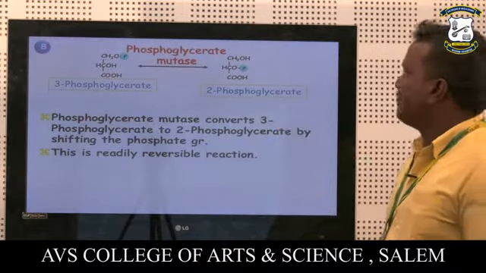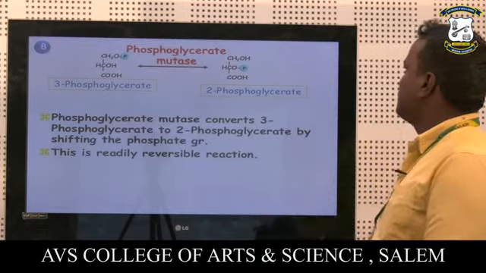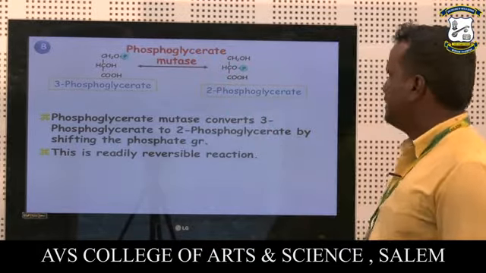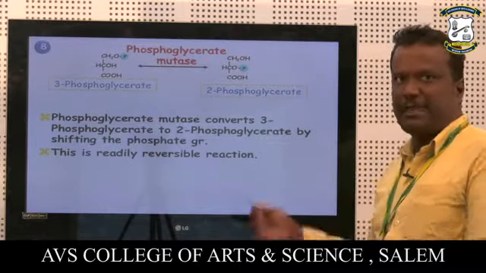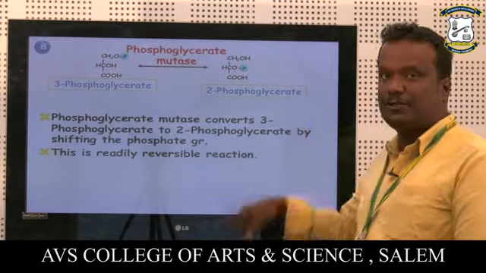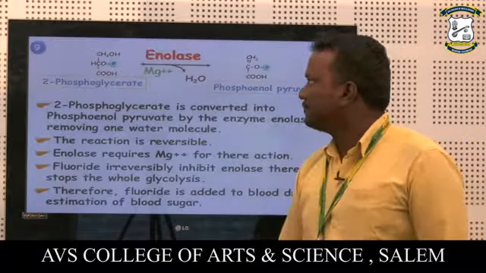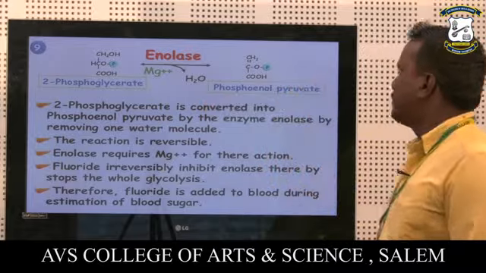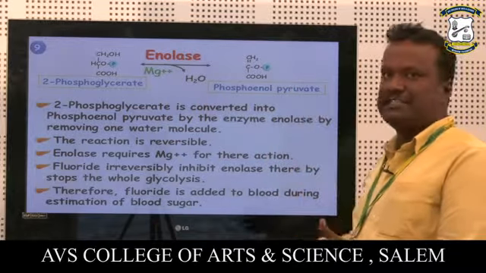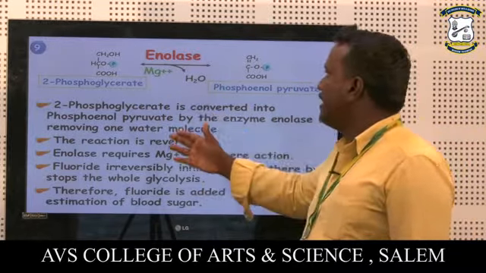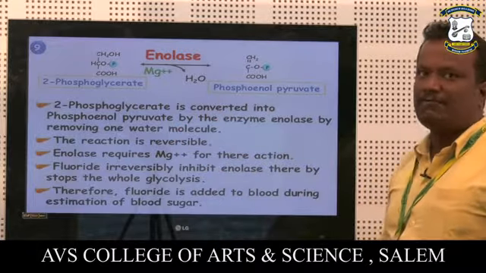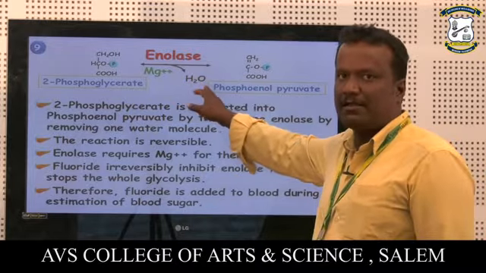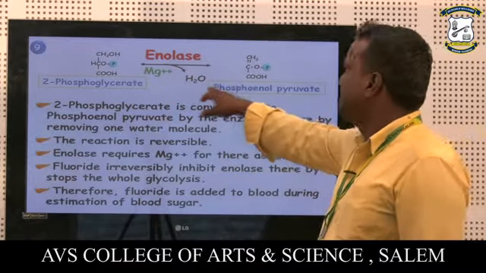The eighth step: 3-phosphoglycerate is converted to 2-phosphoglycerate with the help of the enzyme phosphoglycerate mutase. It is a reversible reaction and can go back. The next one is 2-phosphoglycerate converted to phosphoenolpyruvate, with the help of the enzyme enolase. The cofactor involved is magnesium 2+, and one water molecule is removed in this reaction.